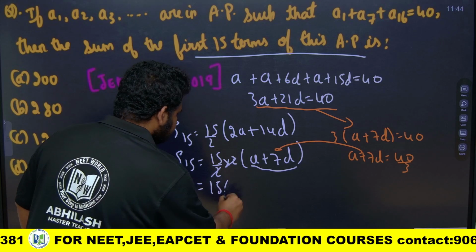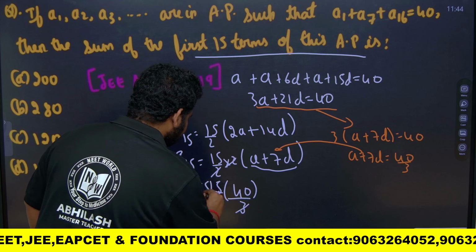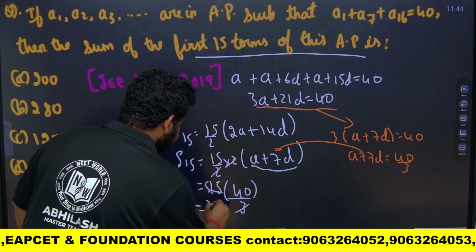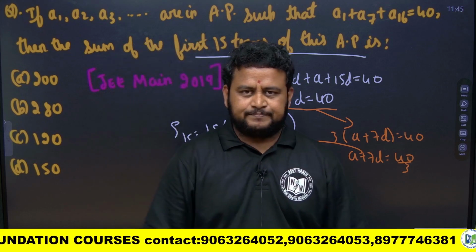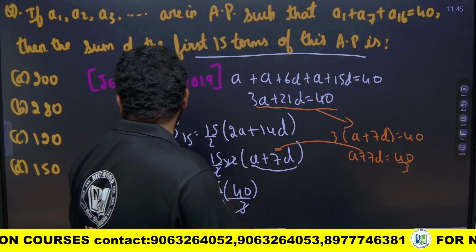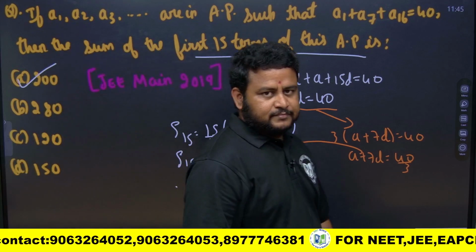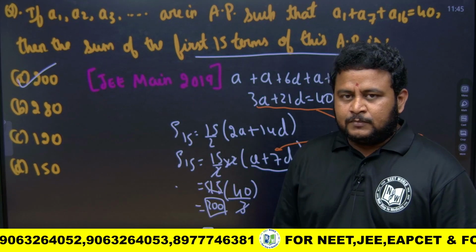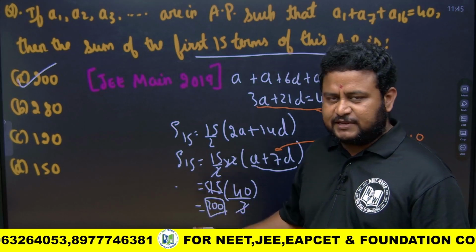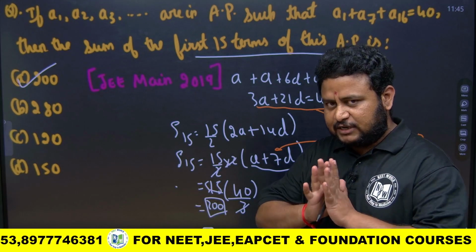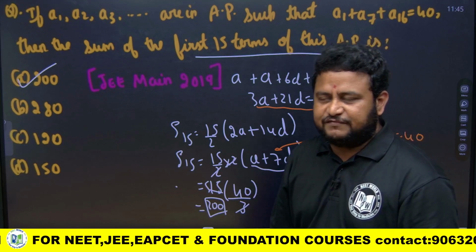So 15 into A plus 7D is 15 into 40 by 3. 3 fives are 15, so 5 into 40 is 200. So S15 we get as 200. That is option A. This is a JEE Main 2019 question, a very simple question. I hope this is clear. Just on the basics of AP we are able to solve it. When we say AP, you have to focus on A and D, that is the first term and the common difference.